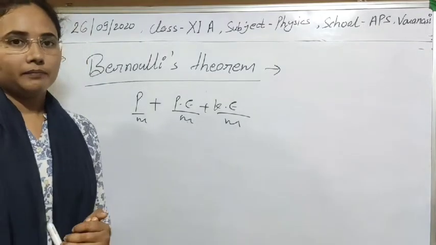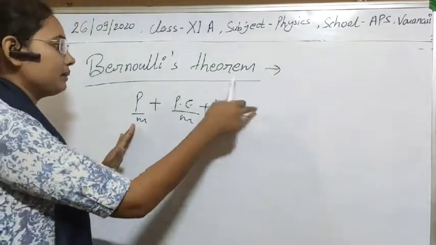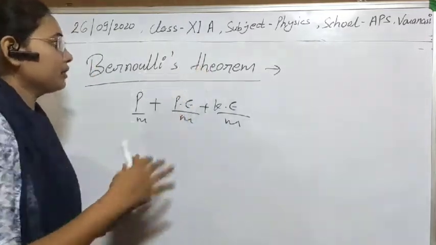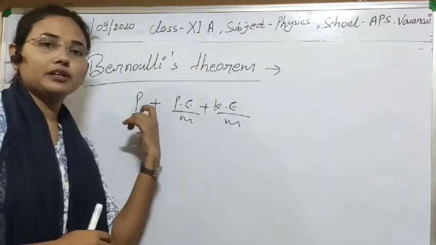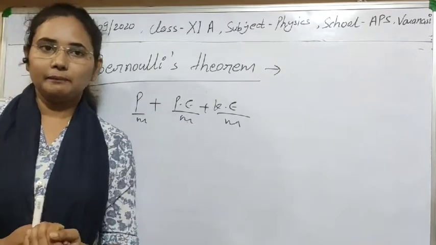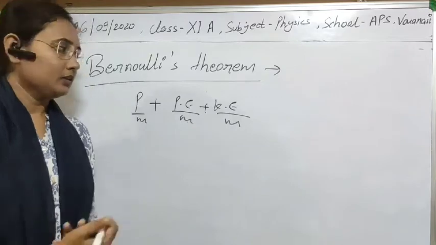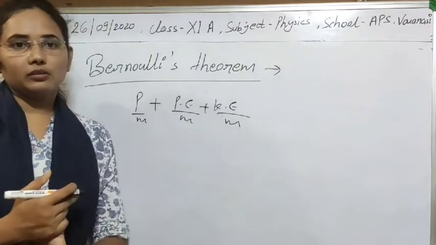Simple, clear? This quantity will always be conserved, and it is the concept of Bernoulli's theorem, which is that energy per unit mass will be constant. Okay, and we will prove it just later. So I think this statement is normally clear to you.